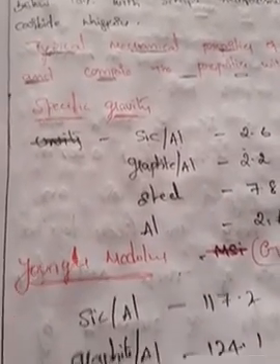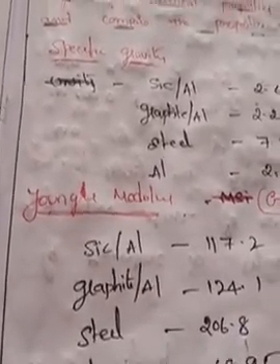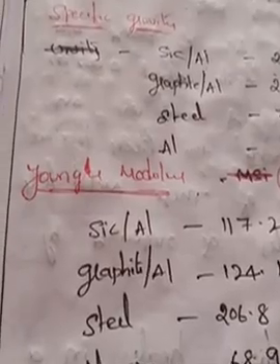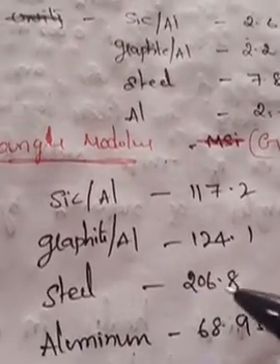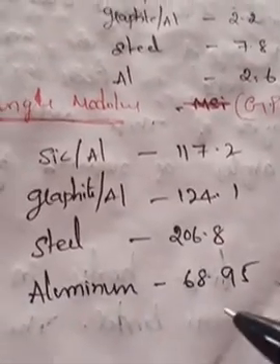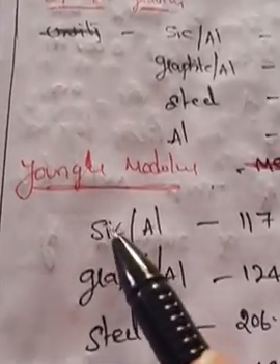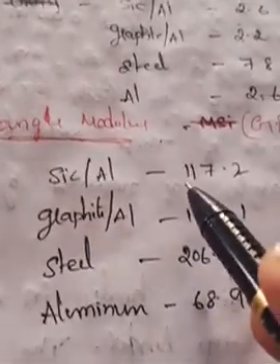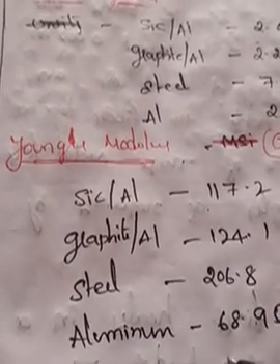See, and next coming to the point, Young's modulus. See silicon, what is Young's modulus? Stress is directly proportional to strain. So see here, only steel having 206.8, only aluminum having 68.95. But here silicon is added to the aluminum, then you can get more Young's modulus than the plain aluminum structure.